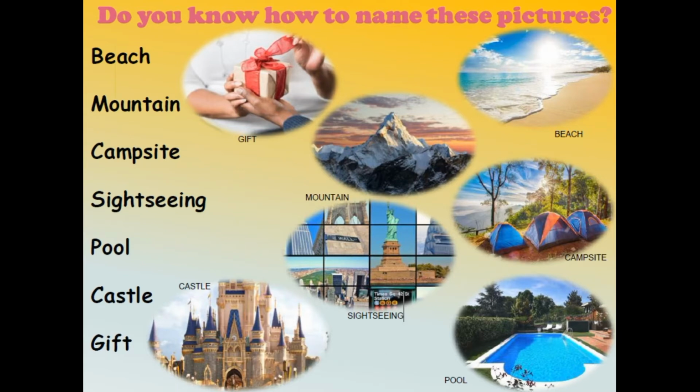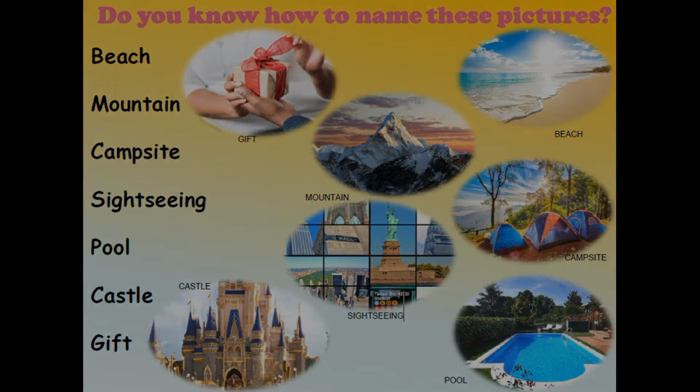In the middle we have the sightseeing, when you look around the sights, when you look around the attractions in the city. Sightseeing. You go sightseeing in Manaus when you visit the theater and the most important tourist attractions, right? Then we have the campsite with the tents in the middle of the forest here, and a pool, right?